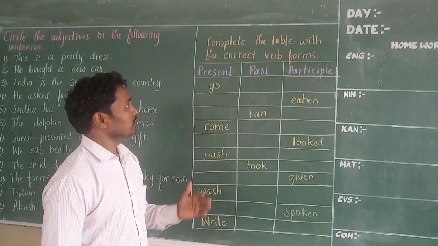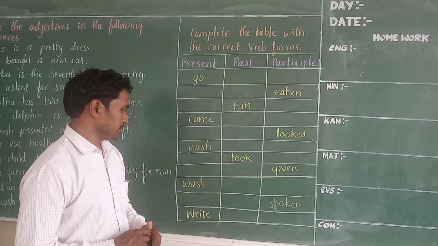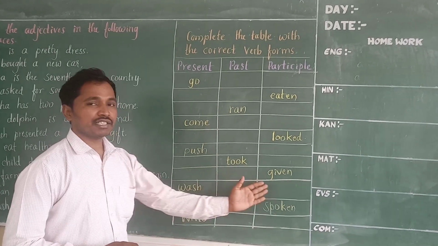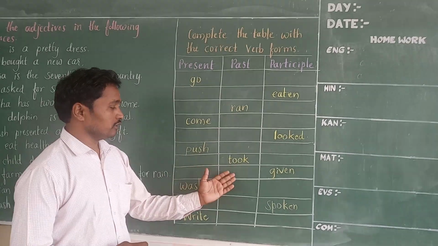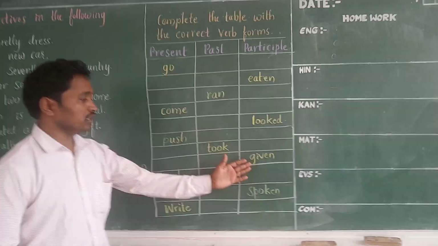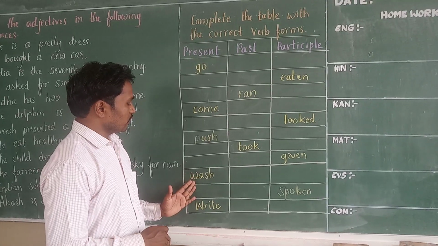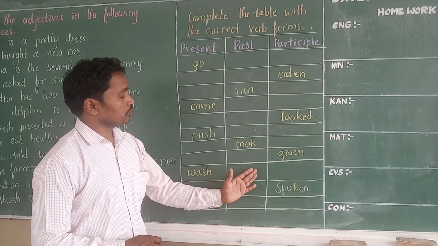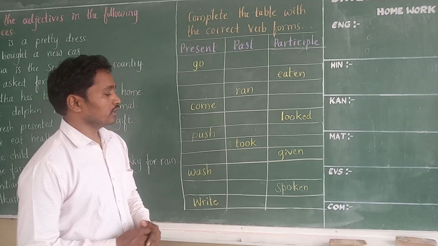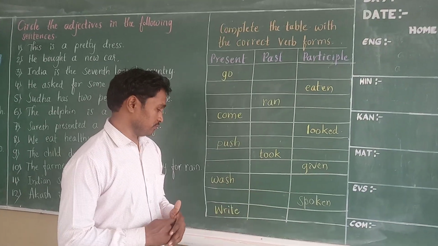You have to write the present form and participle form of the given verb. The first 2 are empty, the last one is given. What is the present form and past form of the given word? Here it is given. Next one, wash. The rest of the 2, past and participle, are blank. You have to write the past form and participle form.